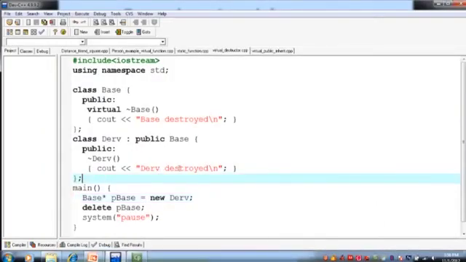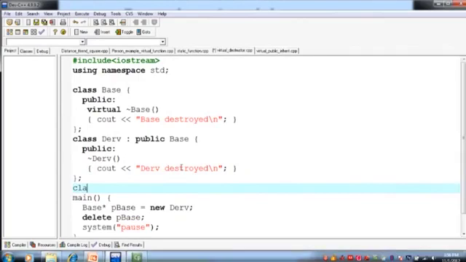base class. Okay, now let's say that we have another class DRVB publicly inherited from DRV.